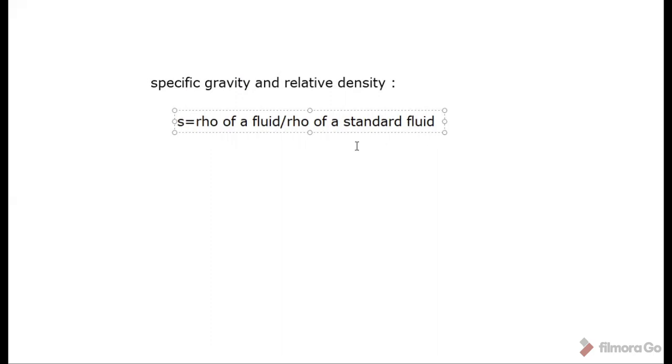Now, as per Indian authors and foreign authors, there may be a small variation regarding the standard fluid. What is the standard fluid? That is very important. According to our Indian authors, please remember, fluid is classified into two: liquids and gas.